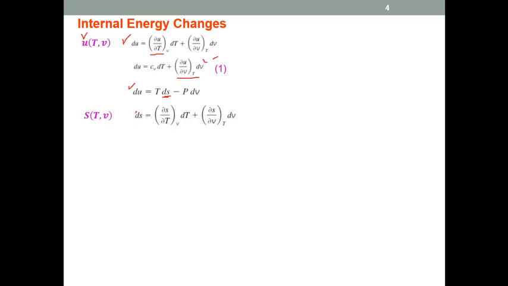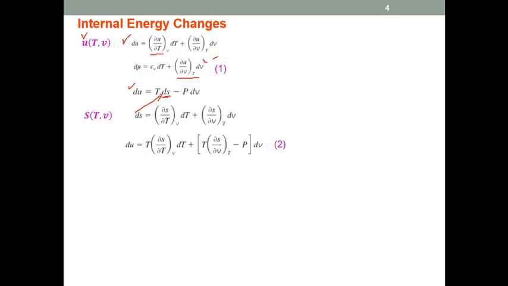So if we put this dS here, then we'll have the internal energy equal to T times the value of this dS, and if we rearrange, we'll get the change in internal energy in this form. Now, let's say this is equation 2.